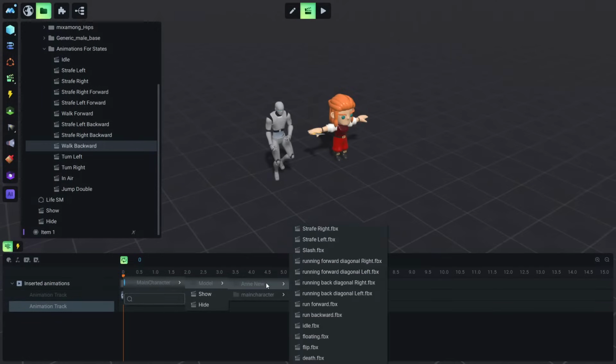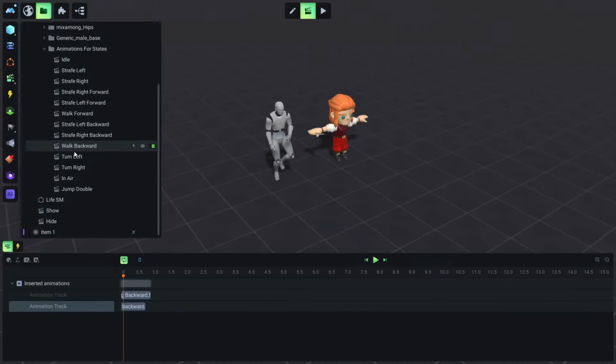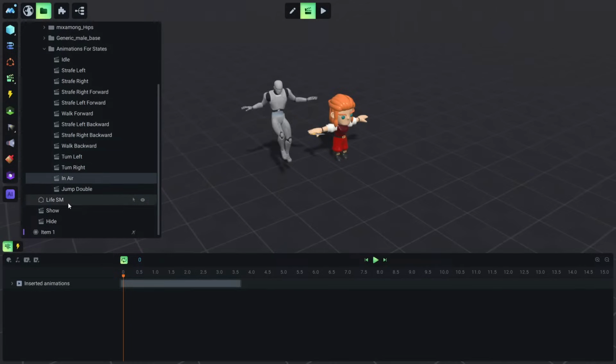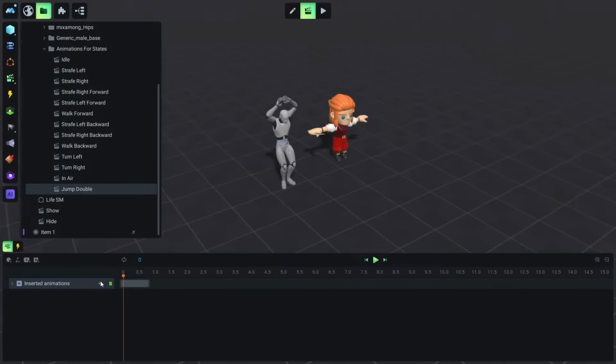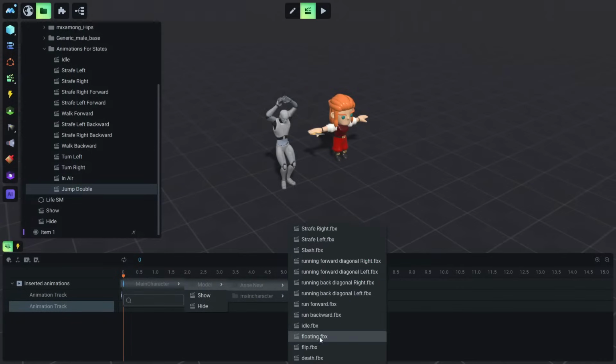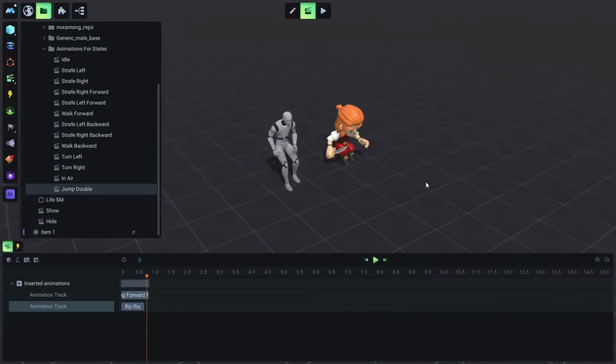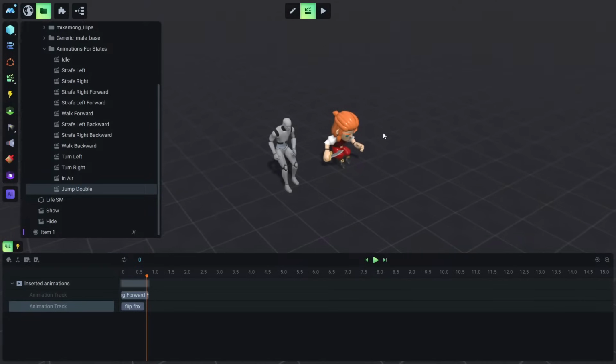Okay, you see, it's just a little procedure that we need to be a little focused with. This is turn left, turn left, and turn right. We will leave it as it is for now. We will ignore it. We don't need them right now. And let's go to in air. So while the character is in the air, we will load the floating like this, and jump double, and let's import the flip animation for our character. Flip, and let's see if it's right. Okay, ready for the Olympics. Okay, so this we have done here.